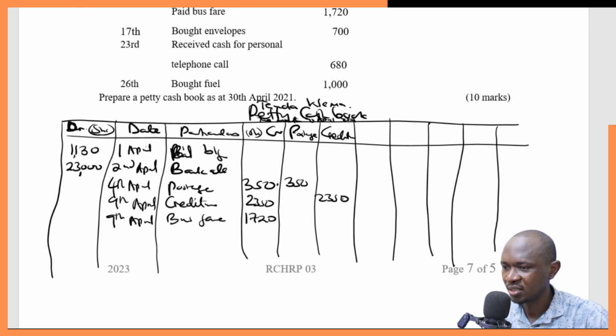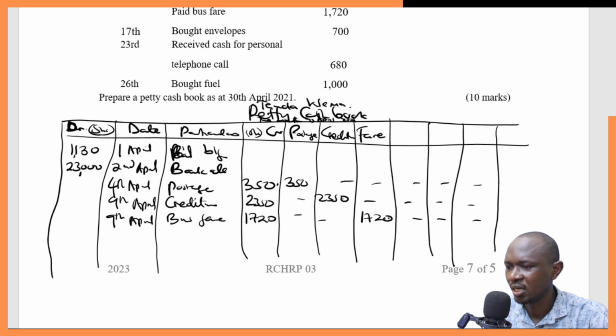So this column is simply for the totals. Now, bus fare doesn't fall under postage or under the creditor, so we can have another vote head here for the bus fare and include it here as 1720. Then, of course, these will be dashes like that.